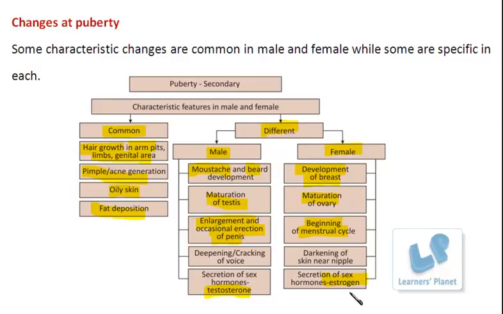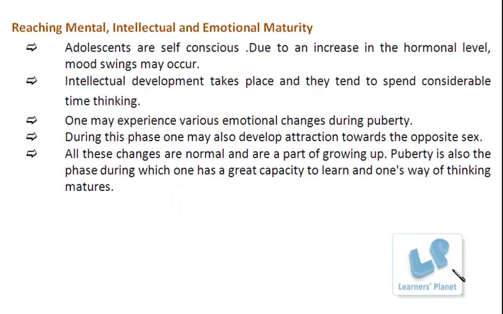However, I'm going to explain this menstrual cycle in quite some detail later, but for now, let's see that another feature here is the darkening of skin near the nipples. So this is another feature which is observed among the females. Now, besides these particular features, individuals at this age also show some mental or emotional changes, right? There is a drastic change in their behavior. Let's see what these are.